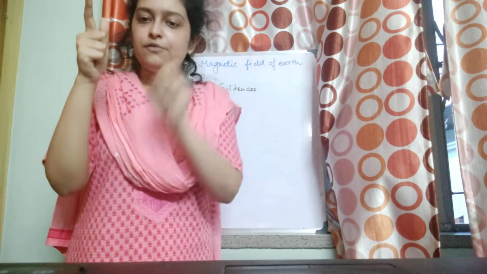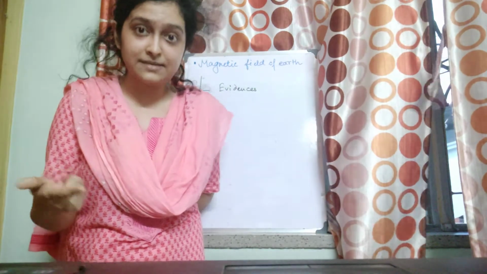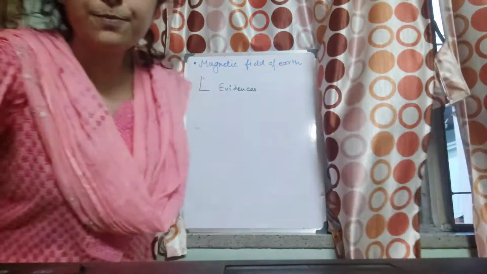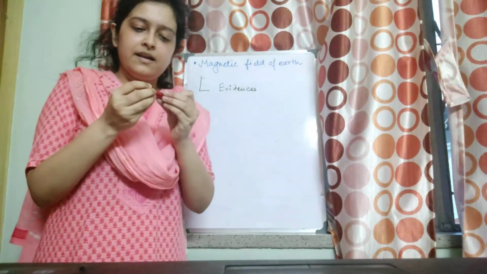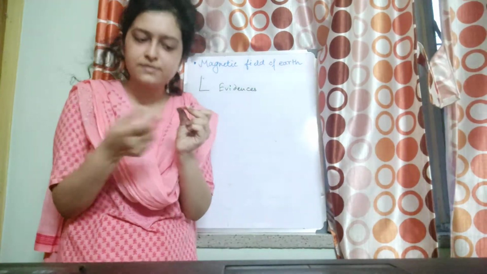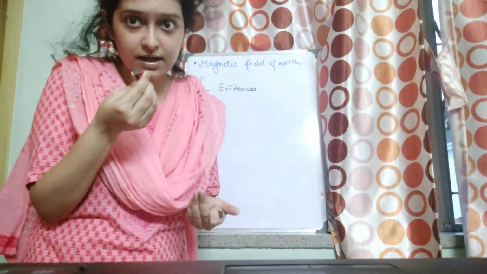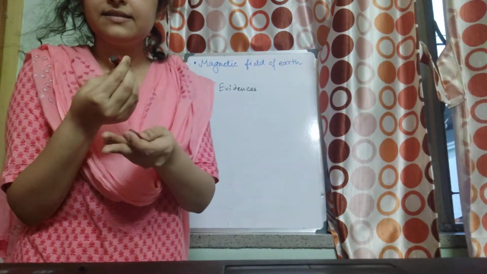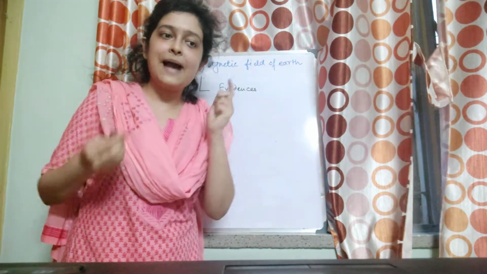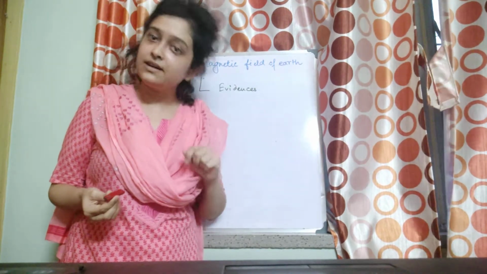That means if we imagine the earth as behaving like a bar magnet, then for the earth, the south pole is at the geographical north. So basically, the magnetic south pole of the earth is the geographical north pole of the earth.